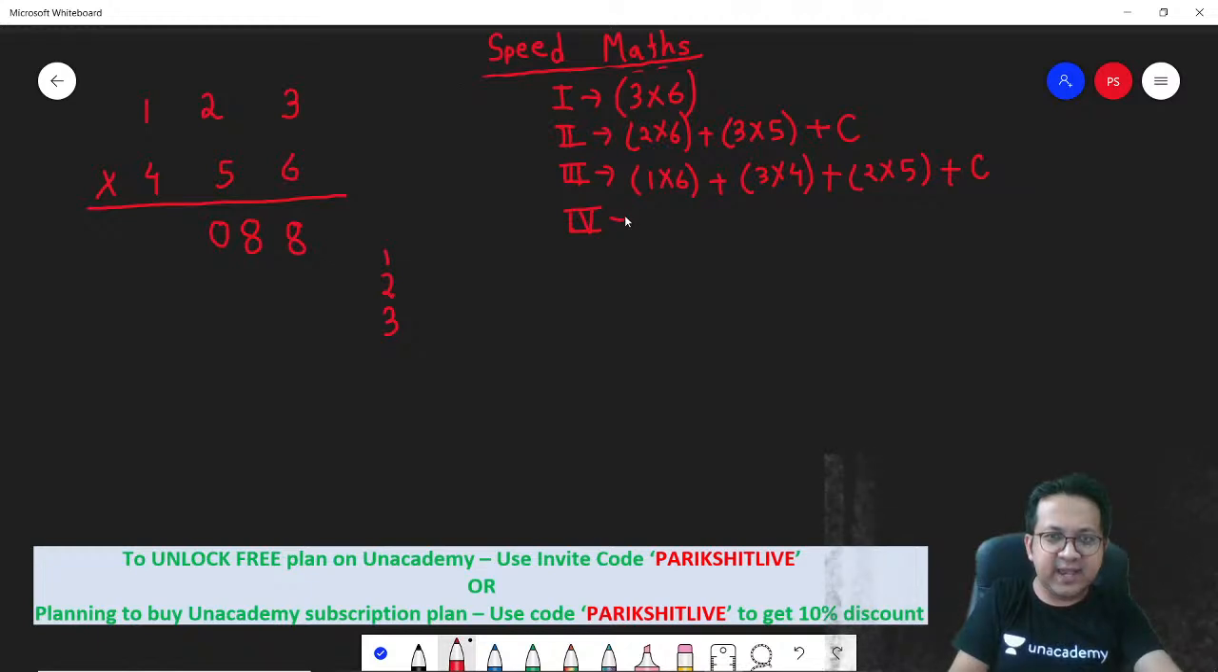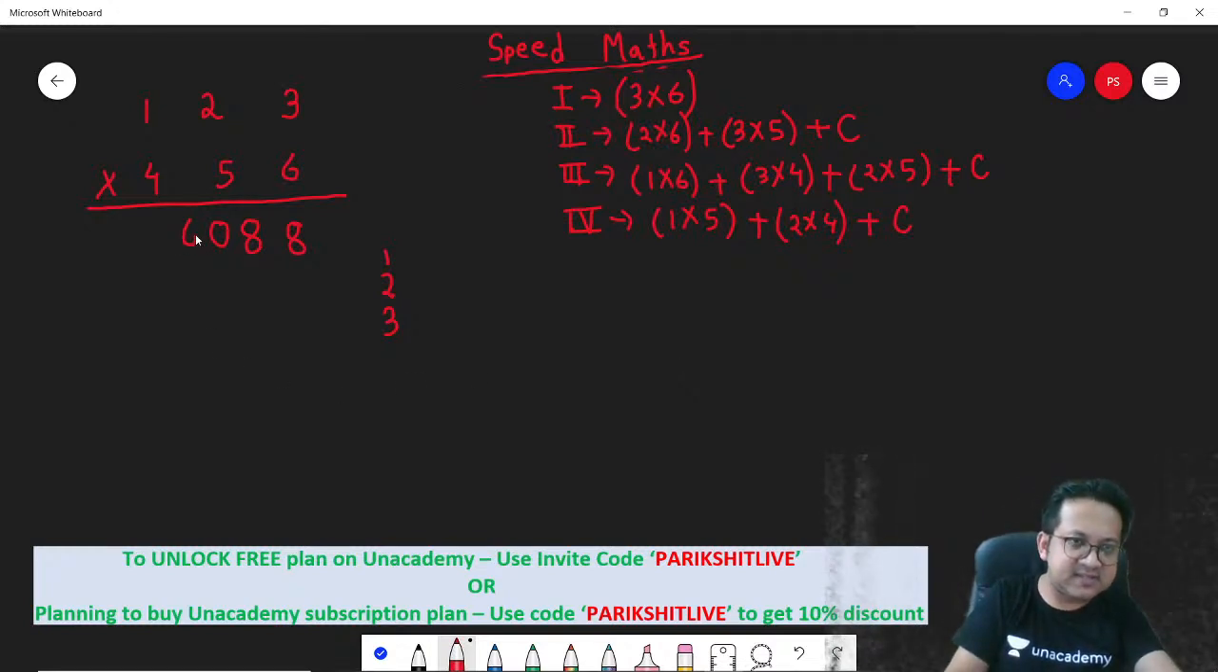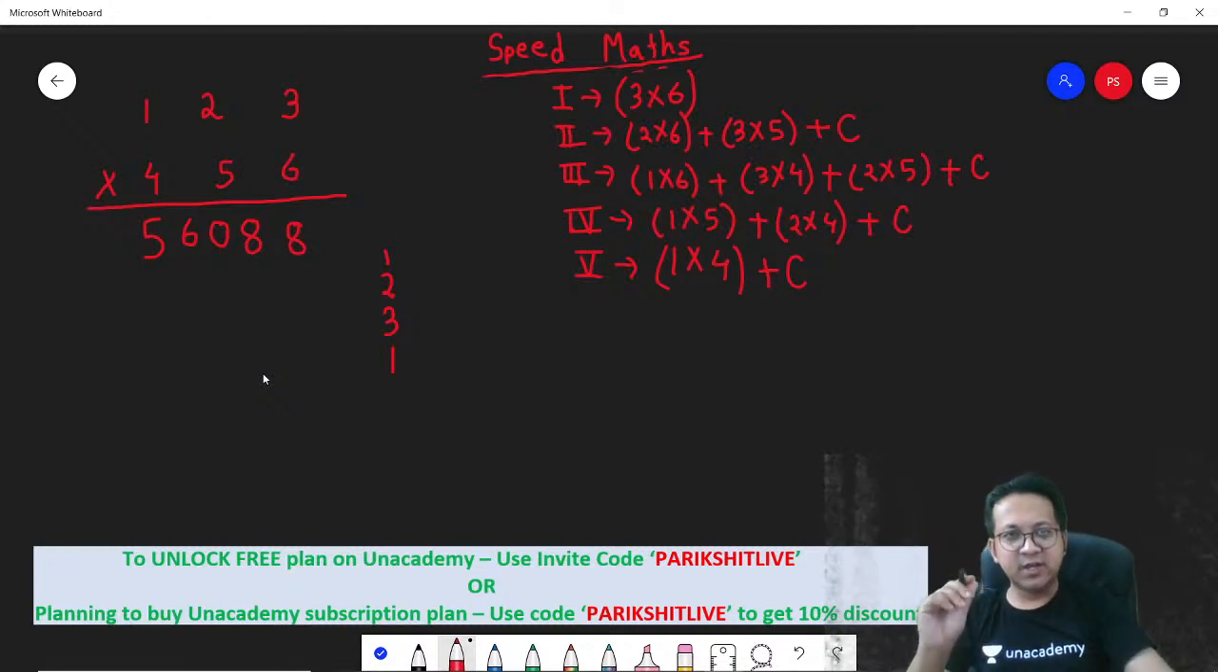Step 4 is again you will cross. So 1 into 5 plus 2 into 4 plus any carryover. So 1 into 5 is 5. 2 into 4 is 8. 8 plus 5, 13. Carryover 3 is 16. Carryover 1. And then the last step is 1 into 4 plus any carryover. So 4 plus carryover 1, 5. So 56088.